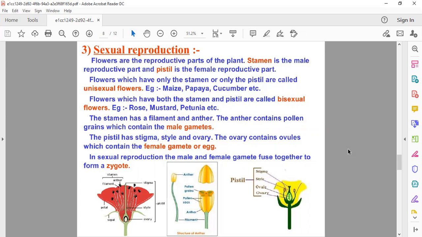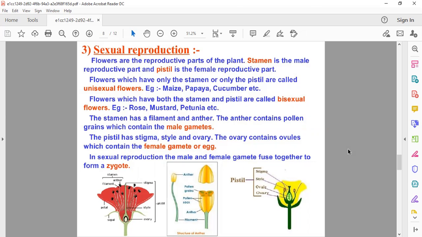In the next part of the chapter, today we'll read about sexual reproduction. So already you have done the definition of sexual reproduction, that two parents are required for sexual reproduction. Let's start with this part.